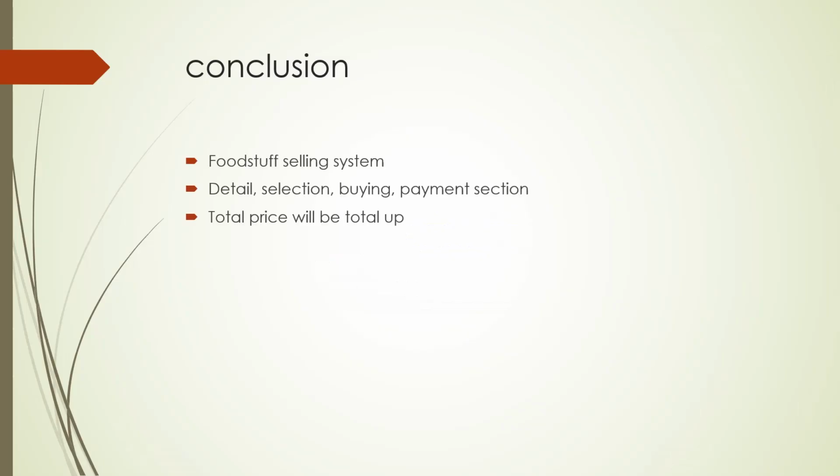In conclusion, the program is a foodstuff selling system which consists of the details of the user, selection of the user, buying section, and also the payment section. Every foodstuff has its own buying section, and the total price will be totaled up, and the user may pay at the payment section.